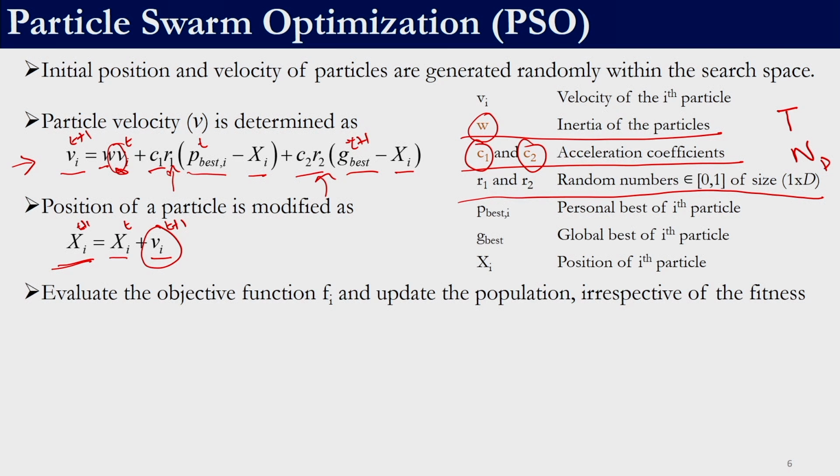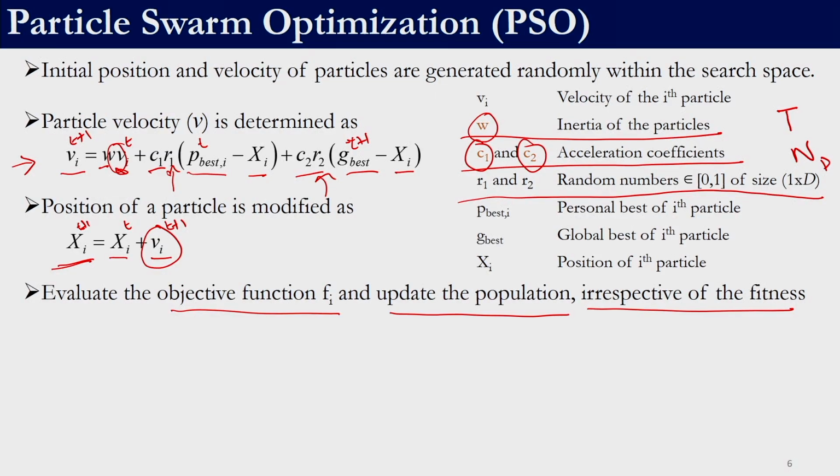Once the position of a new particle has been identified, we need to evaluate its objective function or the fitness function and update the population. Remember, we need to update the population irrespective of the fitness. There is no greedy search involved over here. The position is definitely going to be updated, right. Whether the solution is good or bad does not matter, it will be included in the population, right.